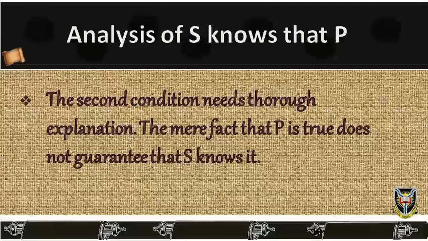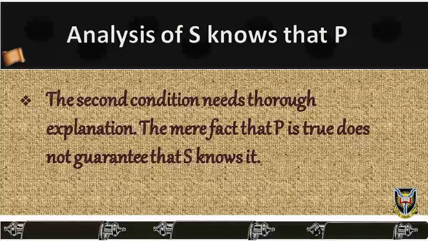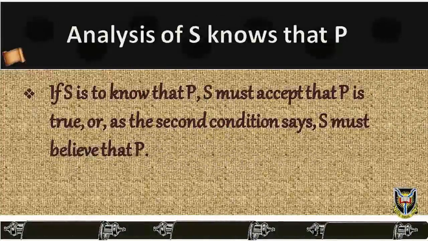S must have some sort of mental relation to P, but this relation has to be of a certain kind. It is no use, for instance, if S wonders whether P, or fears that P, or hopes that P. If S is to know that P, S must accept that P is true, or, as the second condition says, S must believe that P.